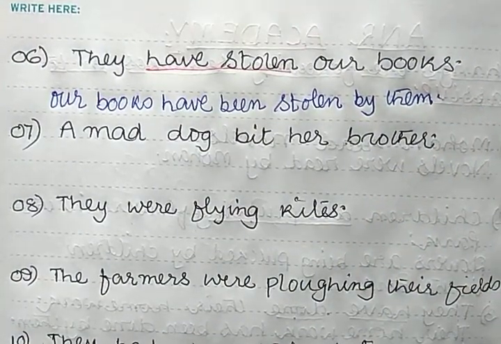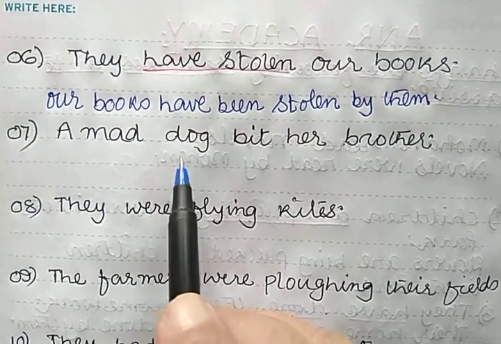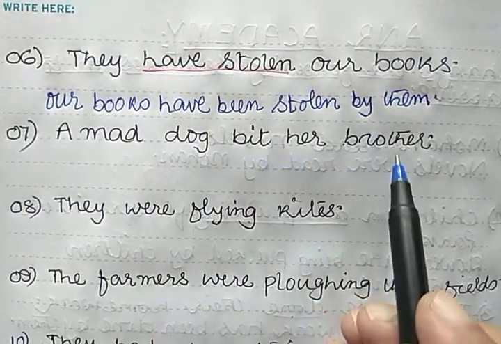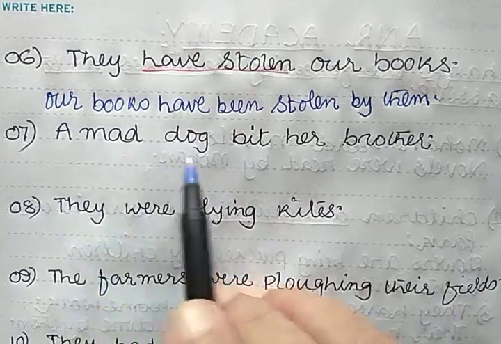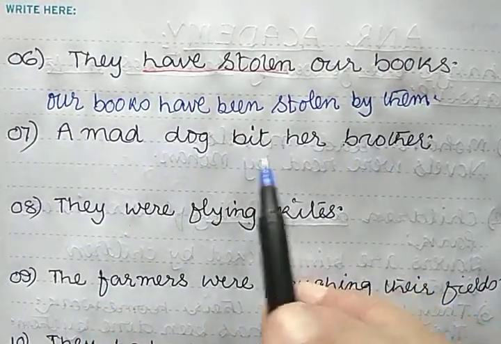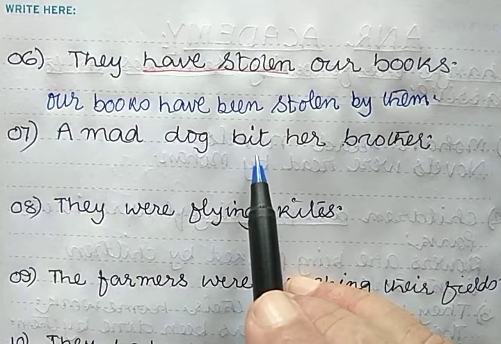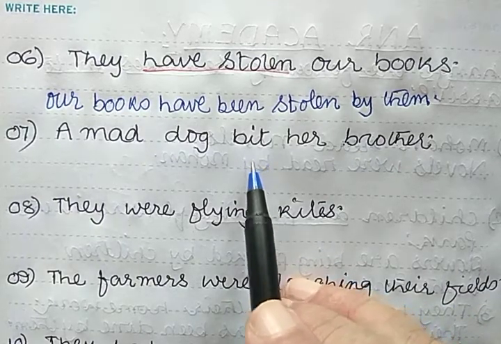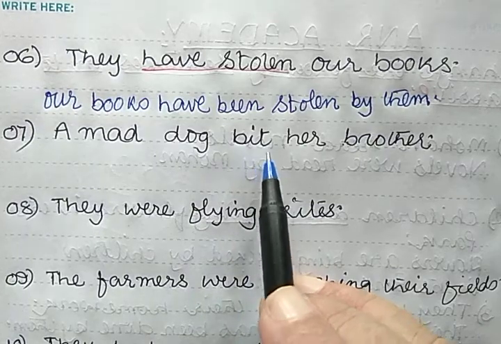So now your next sentence. A mad dog bit her brother. Clear? The given sentence is in simple past tense. Bite, bit, bitten.